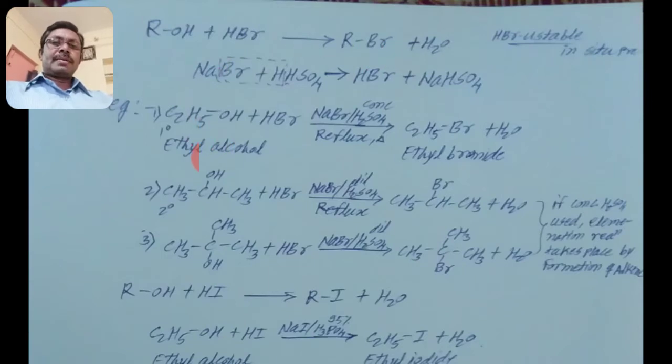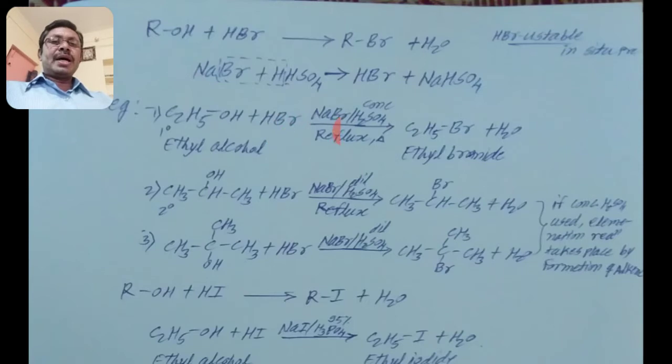For example, the first example is ethyl alcohol reacting with HBr, where HBr is prepared in situ from NaBr and concentrated H2SO4. The H2SO4 is not a catalyst in that reaction, but it is used for the in situ preparation of HBr.